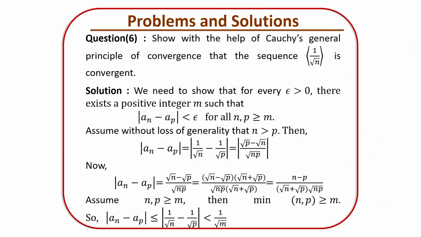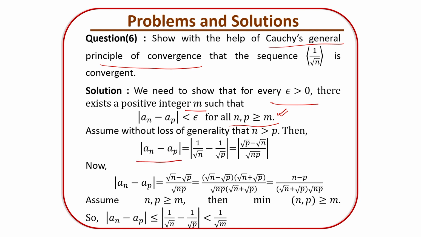Now this is the last problem I have chosen for you. This is question number 6, and it says that with the help of the Cauchy general principle of convergence, show that the sequence 1 by root n is convergent. So again, for a given epsilon greater than 0, there exists a positive integer m such that modulus of a_n minus a_p is less than epsilon for all n, p greater than or equal to m. So assume without loss of generality that n is greater than p.